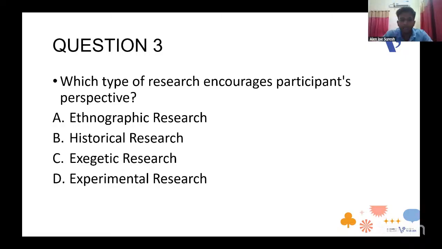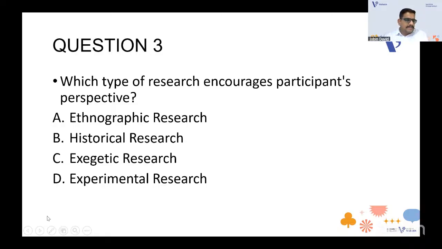Participants won't be C or D. I think it might be A, ethnographic research, because exegetic and experimental are not from the participant's perspective. Very good. Because experimental is actually the researcher's perspective we are looking upon. So if you want the participants' perspective, we can have either A or B.